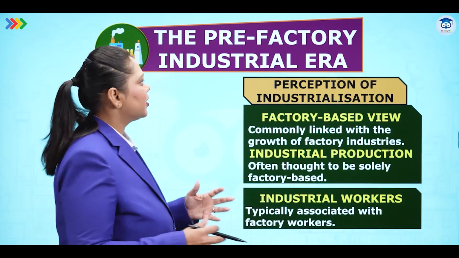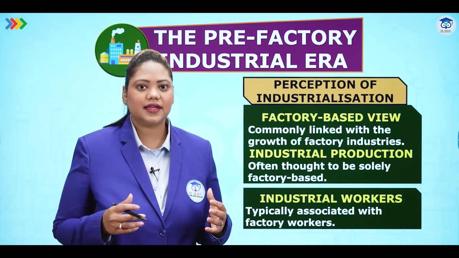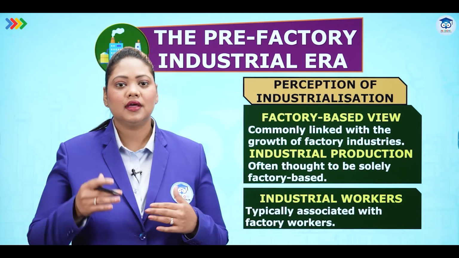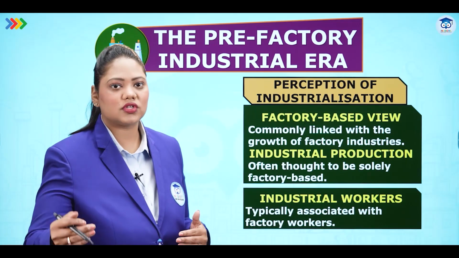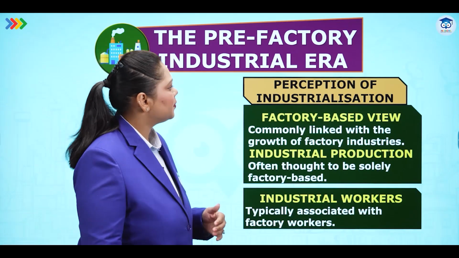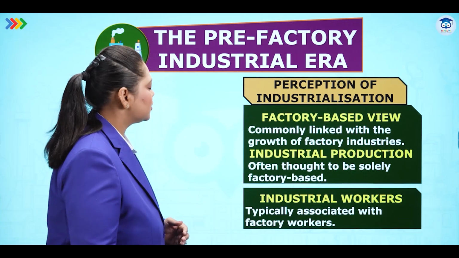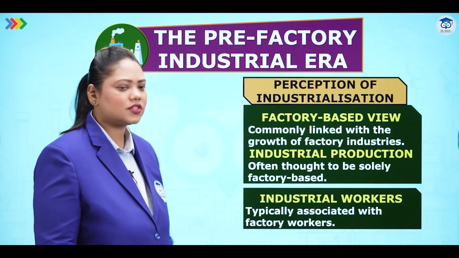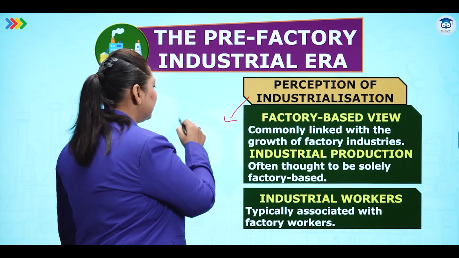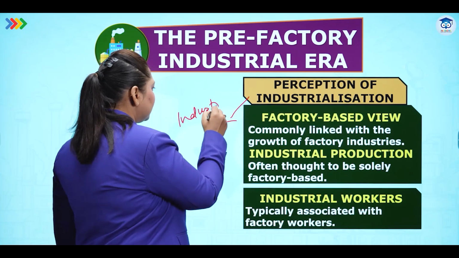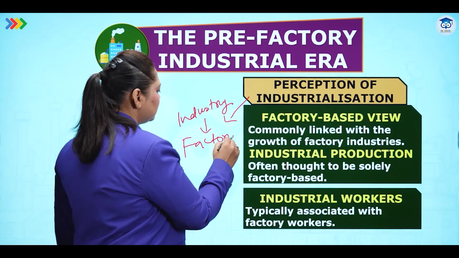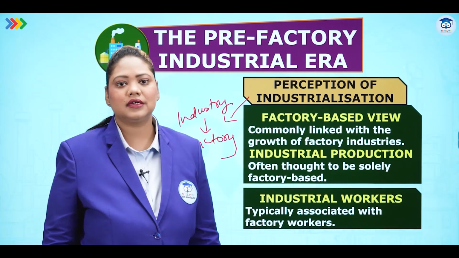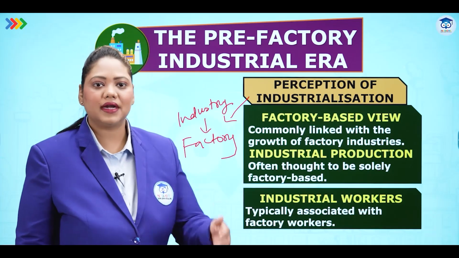Let's see the pre-factory industrial era. Now, when we start studying anything about industrialization, we have to study the pre-industrialization era, the industrialization era, and the post-industrialization era. Let's see the perception of industrialization. Factory-based. Now, when it comes to industry, industrialization comes from the word industry. And what is the meaning of industry? Industry means anything where you make something, like a factory, like a machine, like any plant.